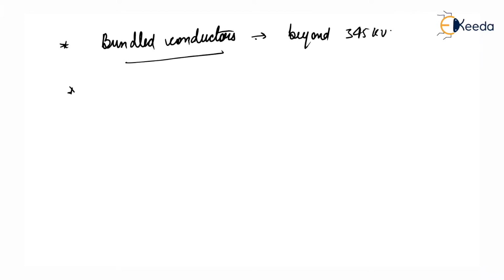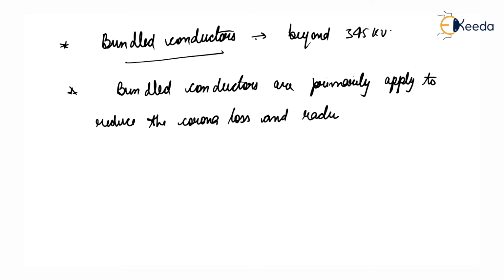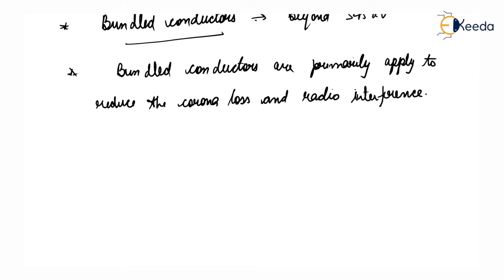Bundle conductors are primarily applied to reduce the corona losses and radio interference. They have several advantages.